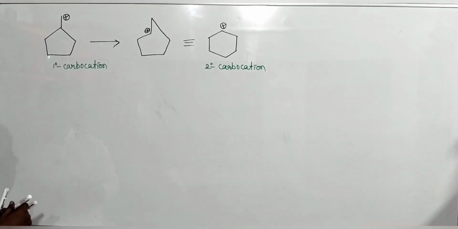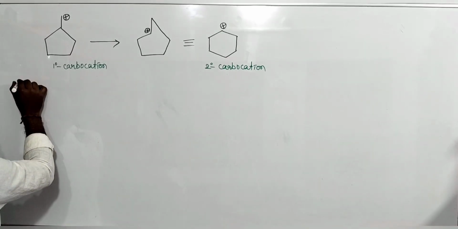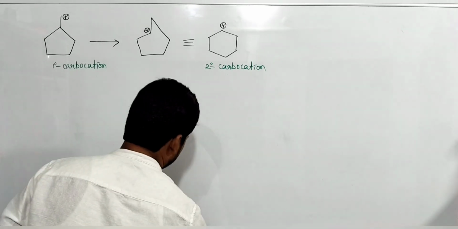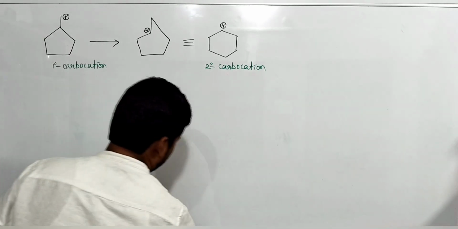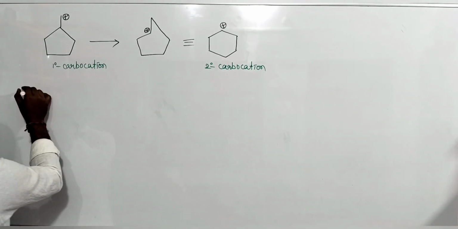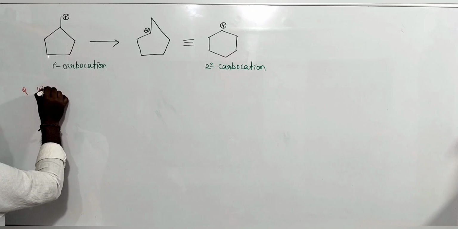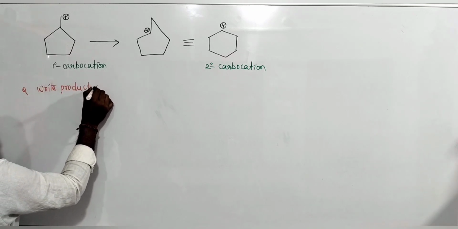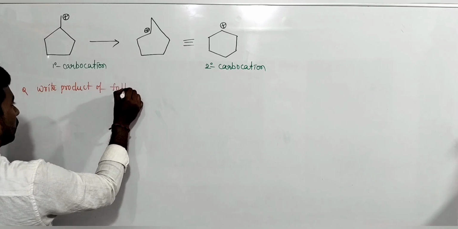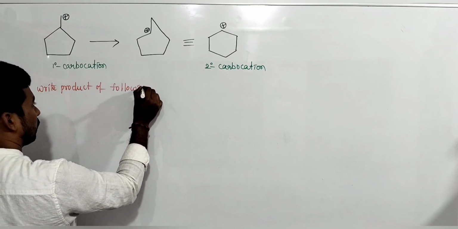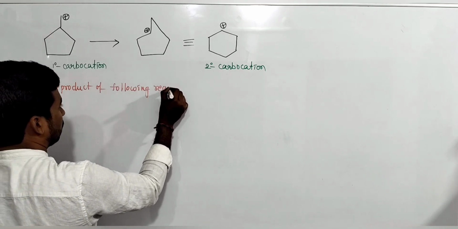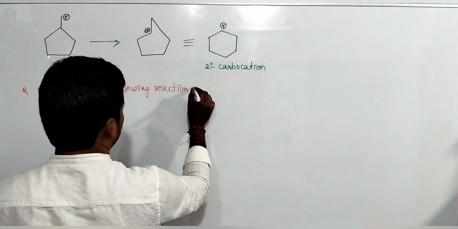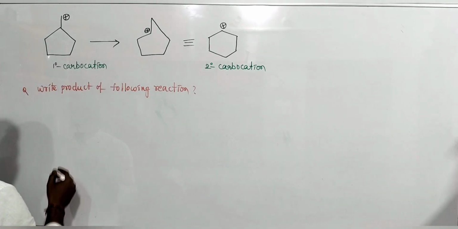Next, take one question. If the question is like this: write the product of the following reaction. And the question is like this.